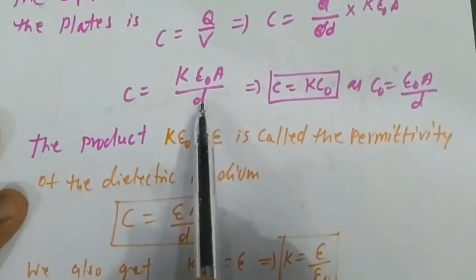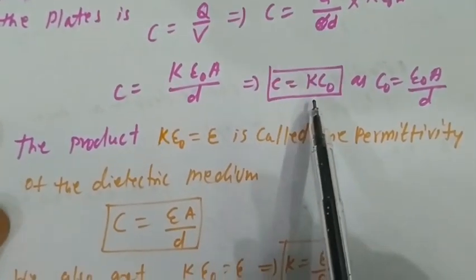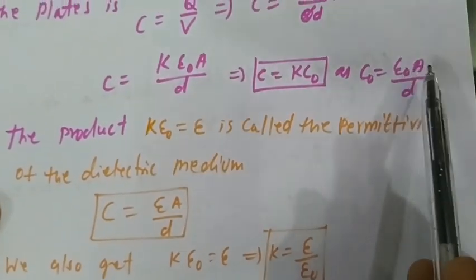Here epsilon naught A upon d is C naught, so C equals K C naught, as C naught equals epsilon naught A upon d.